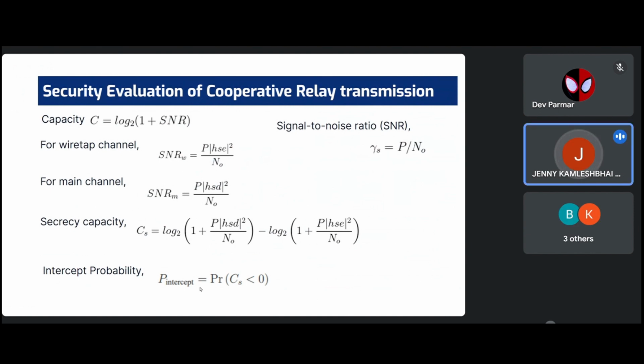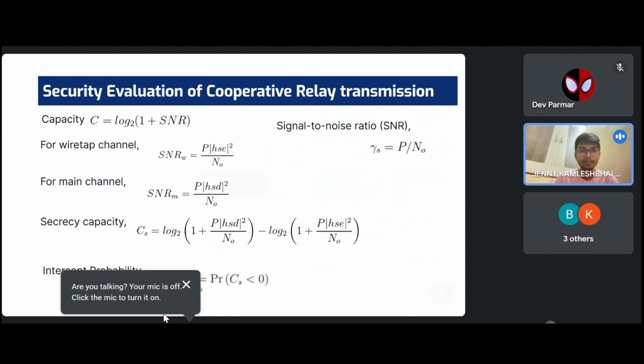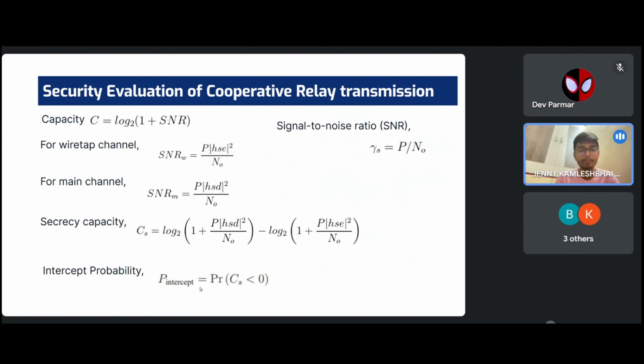Now let's look at security evaluation of cooperative relay transmission. The formula of capacity is log base 2 of 1 plus SNR. For the wiretap channel, this SNR would be P times |h_SC| squared divided by N naught. So what is SNR? SNR is P upon N naught. N naught is additive white Gaussian noise. For the wiretap channel and main channel, the SNR is equal to P times |h_SC| and |h_SD| squared divided by N naught.